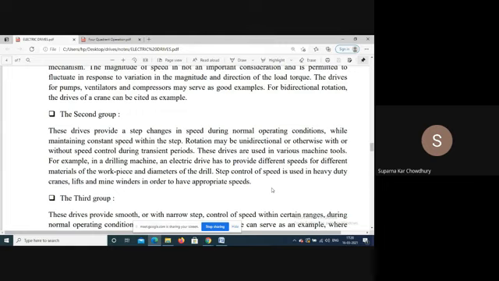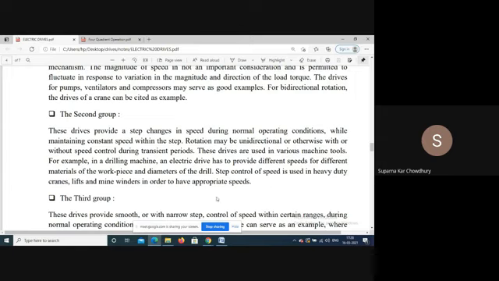But for a particular material with a particular thickness and a particular drill bit, the speed is constant. If we change any one of these, the speed will vary. So this is a step speed change.